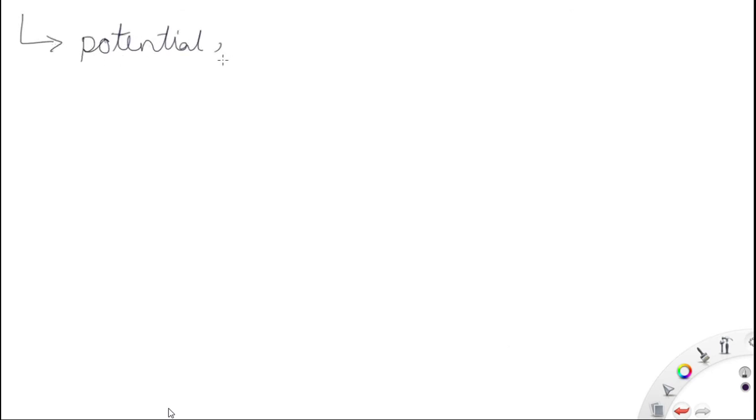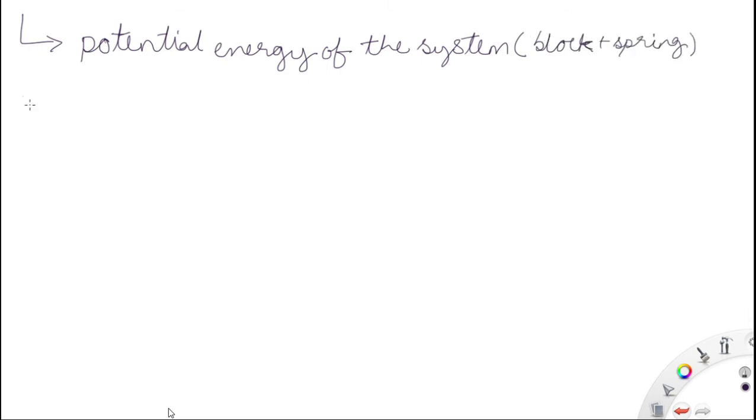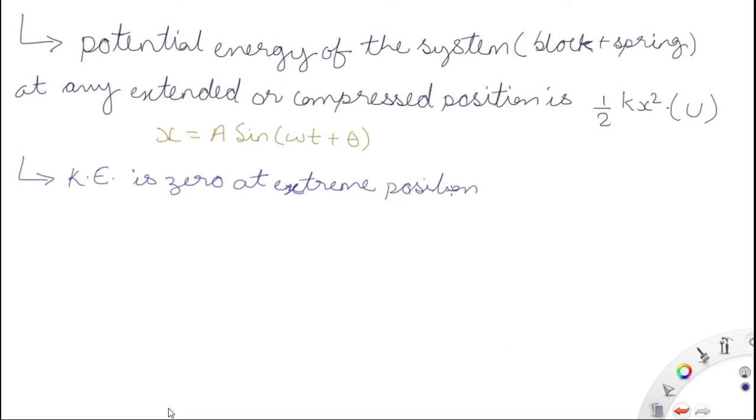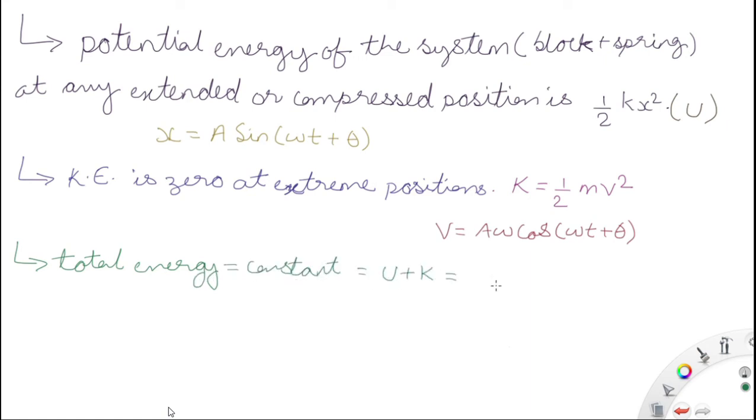Now potential energy of a system. Block plus a spring, the picture you have seen. So the potential energy of that system, at any extended distance, whether you extend the spring or compress the spring, moving that body. At any position, compressed or extended, the potential energy of the system is equal to half into kx square. So k is the spring constant, or stiffness constant, into x square. x is the deflection.